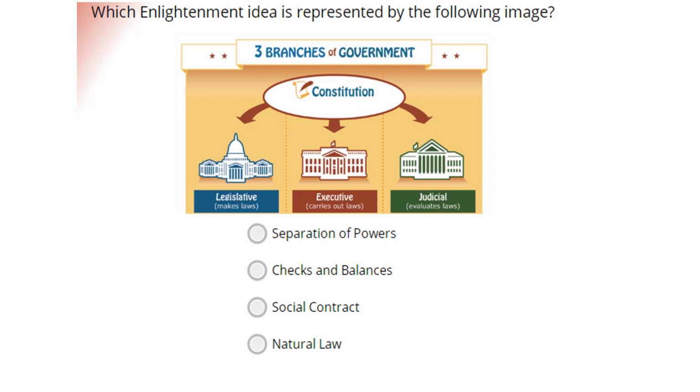The correct answer is number 1, separation of powers. Each branch has its own role, as you can see in the label below. Legislative makes laws, executive carries out laws, and judicial evaluates laws. No one branch can do all 3 of those things. Those powers are separated amongst the 3 branches. So this is Baron Montesquieu's idea of separation of powers.